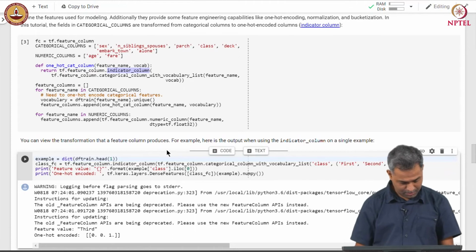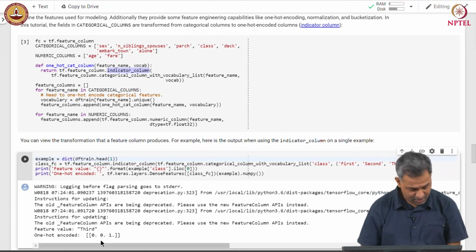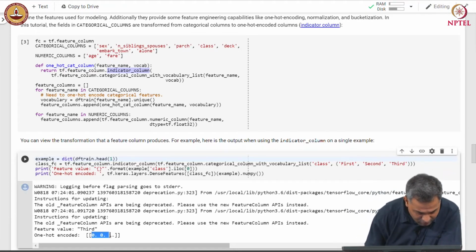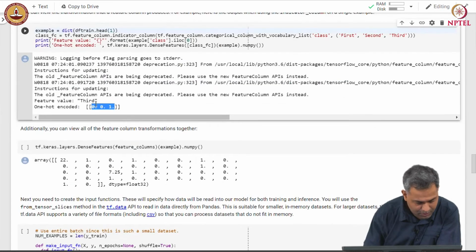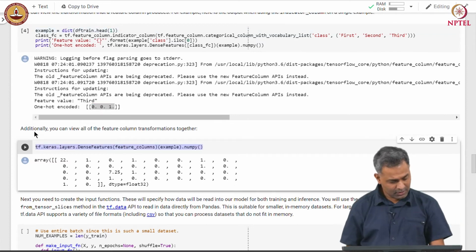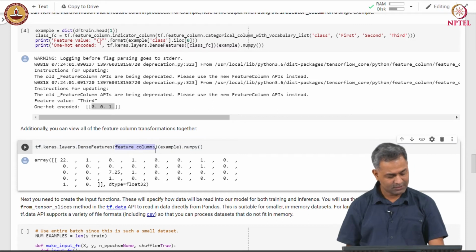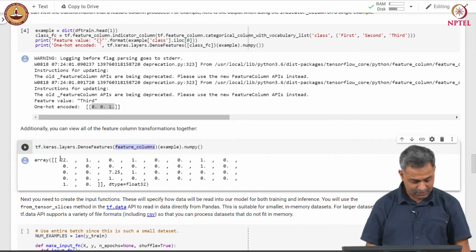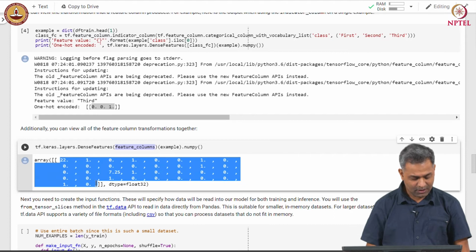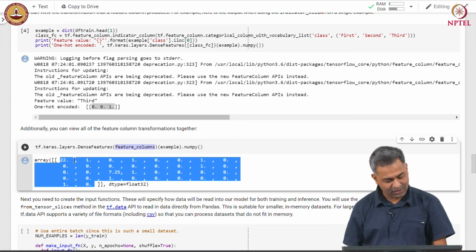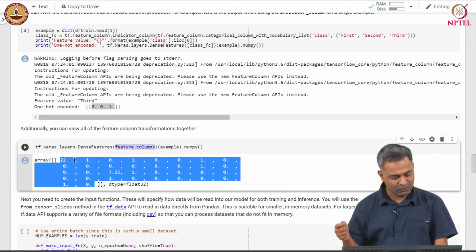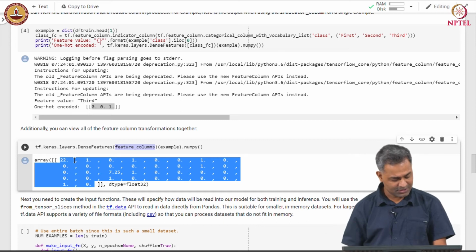You can see the one hot encoding of the feature value 3 over here. Let us look at the dense feature representation of the feature columns, and you can see that all the features are shown over here, where there are some numerical features and categorical features are converted into one hot encoding, as you can see here.